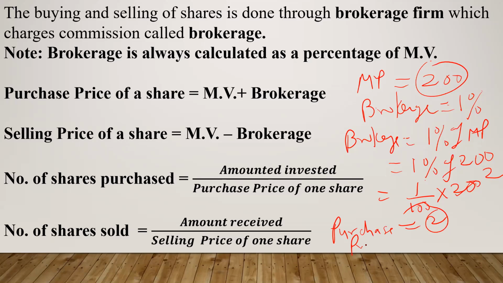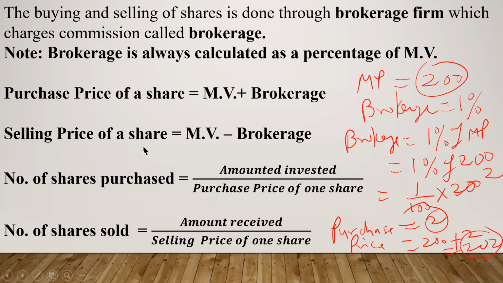So purchase price is the market price, that is 200, that anyways I have to pay, plus the brokerage, 200 plus 2, that is 202. So for me to purchase one share, I have to pay 202 rupees. So purchase price is market price or market value plus brokerage. Whenever you are calculating the purchase price, brokerage has to be added to the market price.